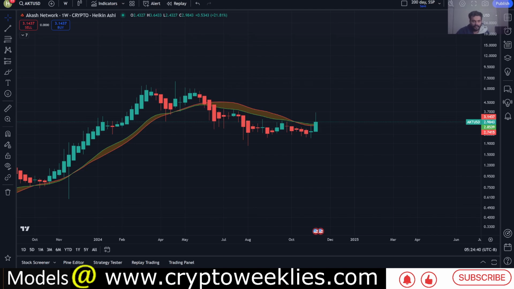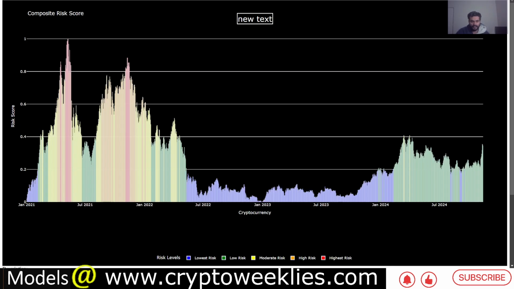Now that we have covered the TA, we'll focus our attention on the overall risk in the market, by the way. Right now the risk is less than 0.4. That means the top 100 cryptos by market cap are in this green zone together. When they are in the green or blue zone, that's a great time to DCA into the market. When they are in the orange or red zone, that is where DCAing out of the market makes the most sense. Yellow is kind of neutral territory.